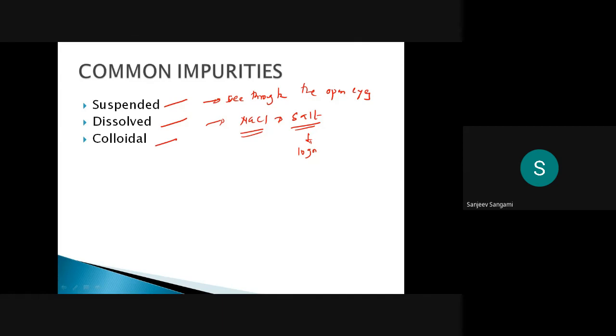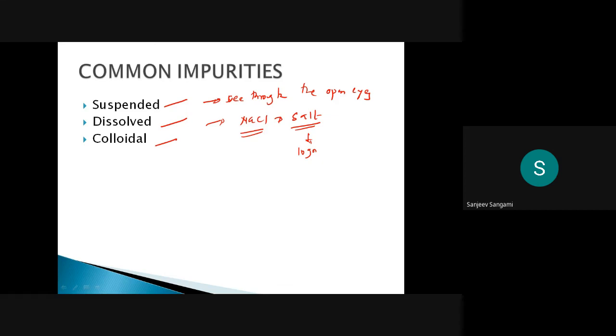If colloidal or suspended impurities are there, you can see them and know some impurities are there. But once it is dissolved, only if it gives a different taste can you observe that something is there. But we are facing a lot of problems with these dissolved impurities. So the challenges are now with the dissolved parameters only, because suspended as well as colloidal particle removal techniques are well established nowadays.